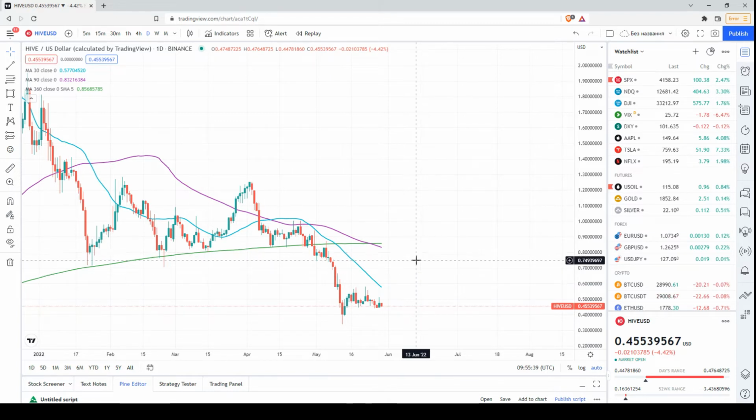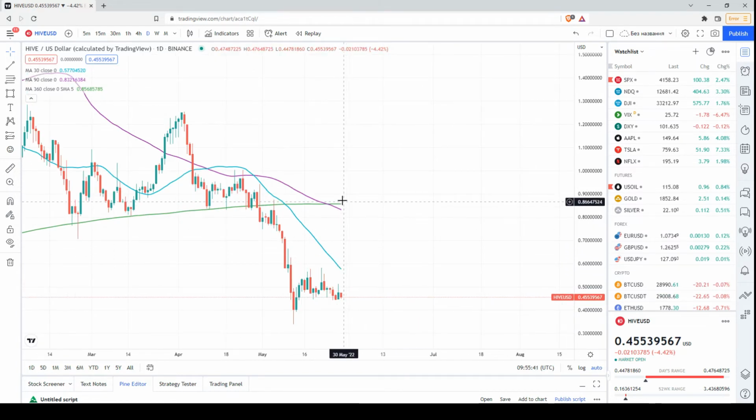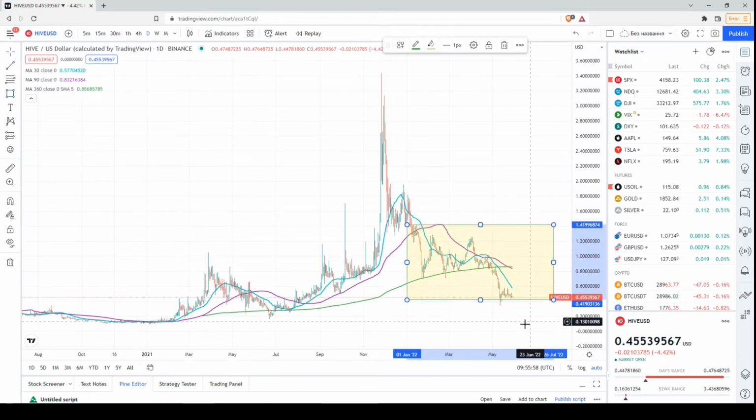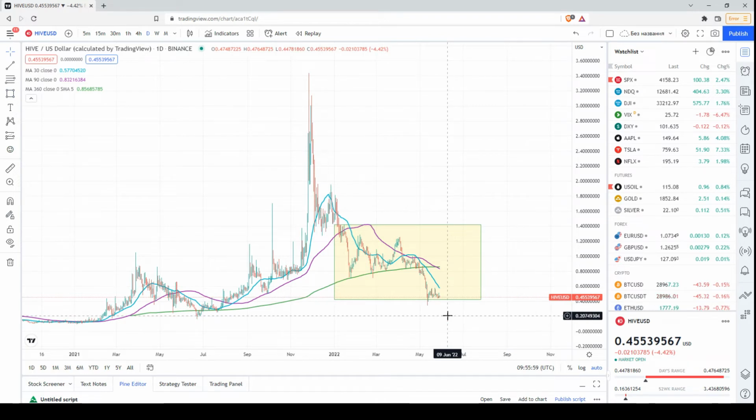Also, I would like to remind you that we have this bearish moving average distribution. This is the 30-day moving average. Then in the middle we have the 1-quarter moving average, and then is the 1-year moving average. In this case, the most optimistic scenario is some kind of consolidation or sideways movement or range.